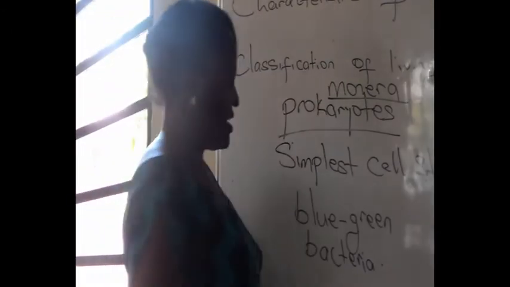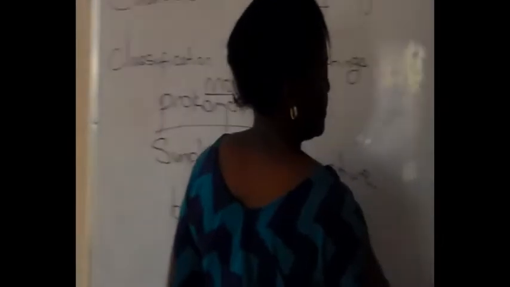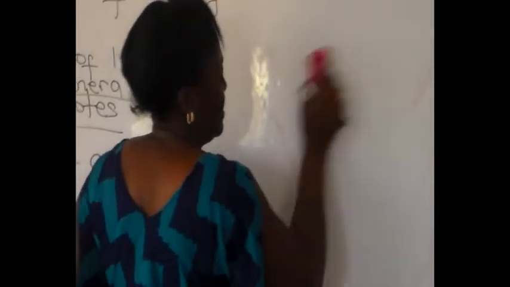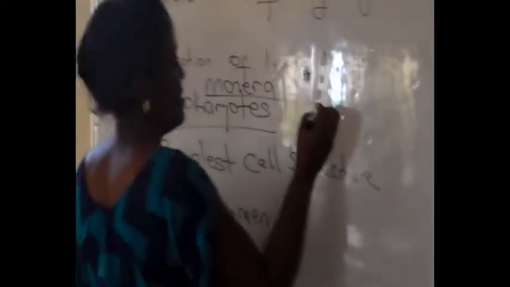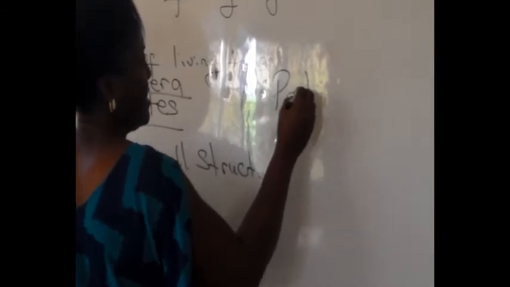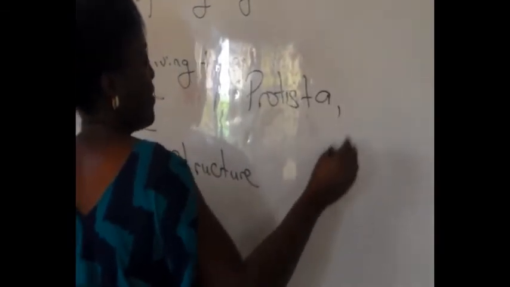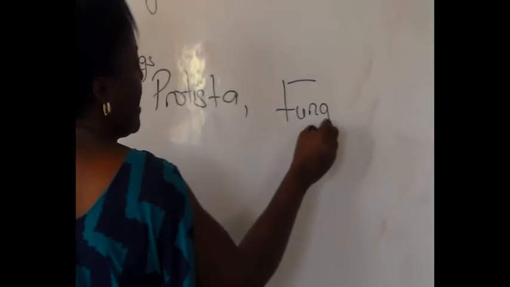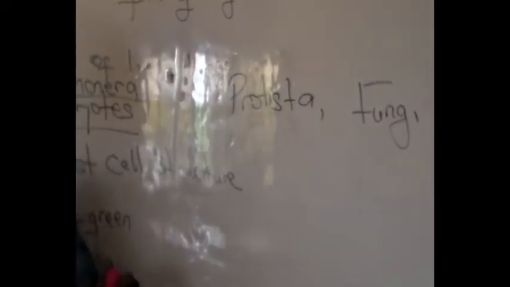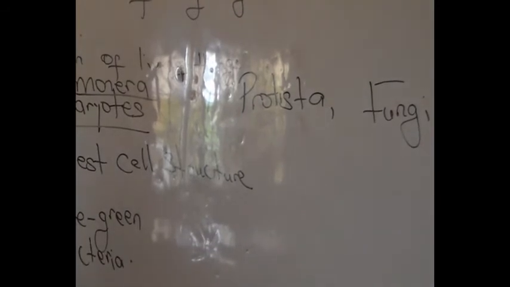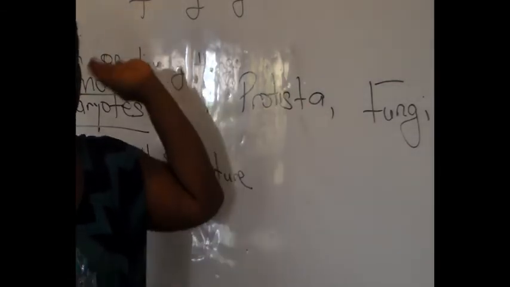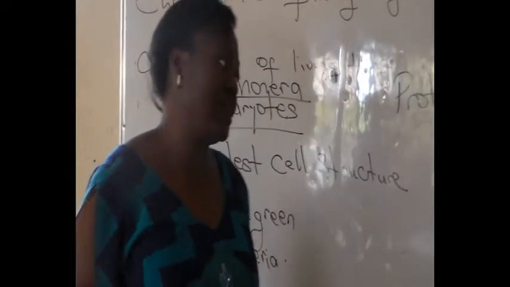Then we have the fungi. I said we are mentioning them in ascending order. This is Monera. We've done Protista. Then we have the fungi. The fungi are multicellular, while this one is unicellular. Most of them are multicellular. Only a few are unicellular, very few. So most times you just hear fungi, multicellular.